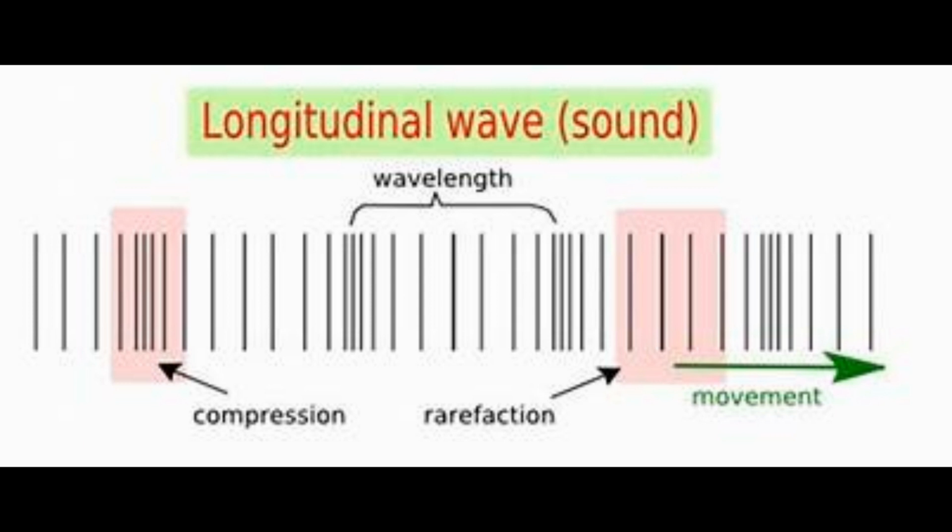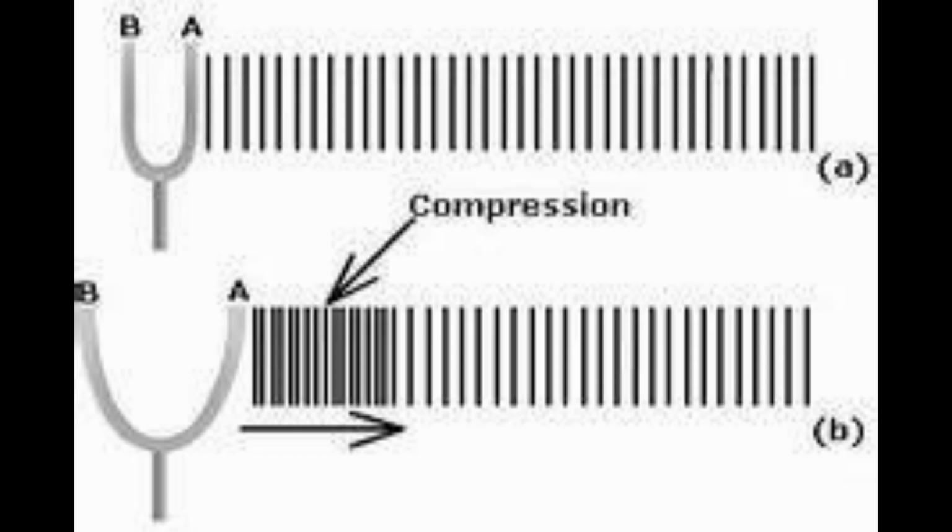Propagation is nothing but the direction in which the energy travels in a wave. Longitudinal waves are also called compressive waves. Longitudinal waves have compression and rarefaction regions. Compression is a region in which the particles are very close together, and rarefaction is a region in which particles are spread out. However, instead of crests and troughs, longitudinal waves have compressions and rarefactions.